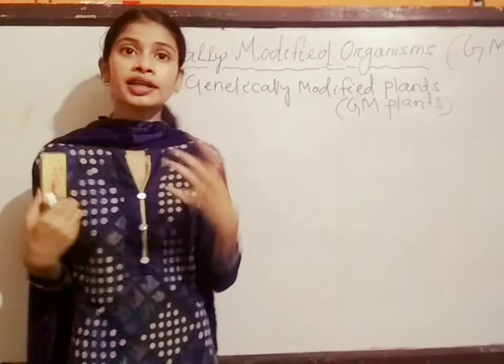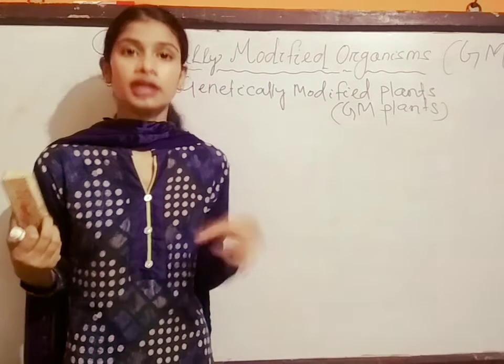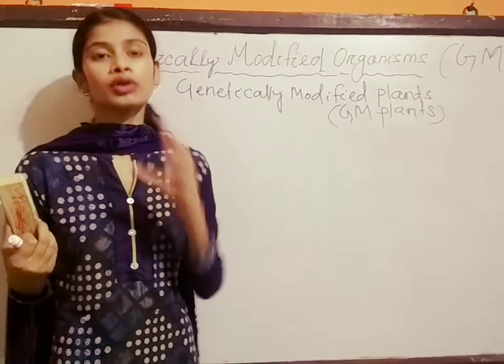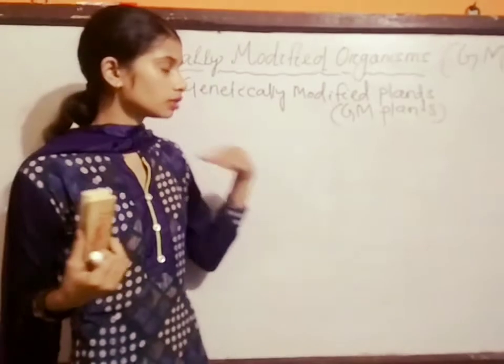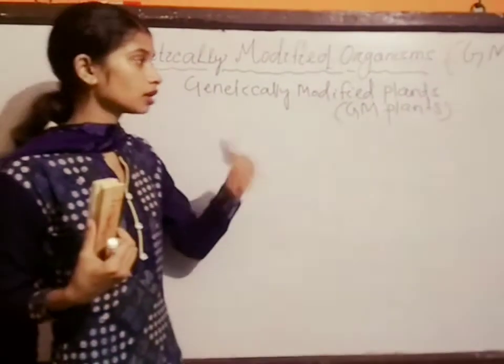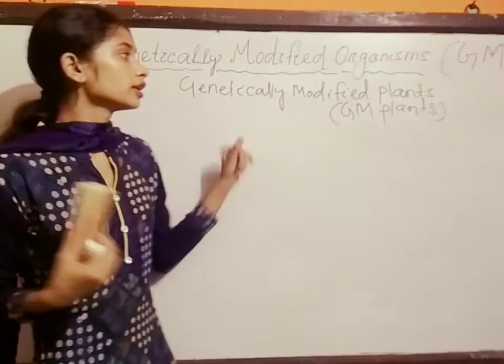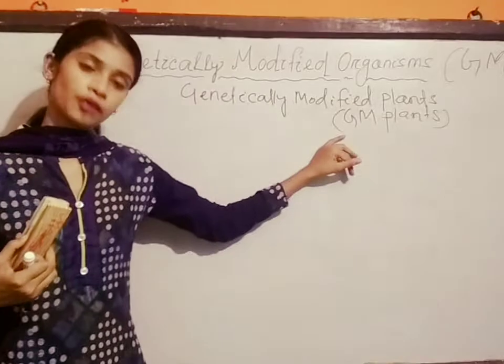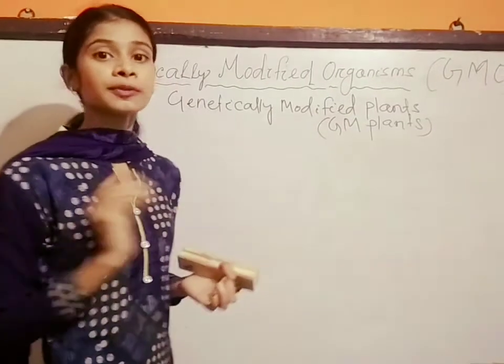The plant itself has the capacity to resist insects or pests. You use pesticides to protect the plants from harmful insects. So under GM plants, we will study the pest resistant plants.